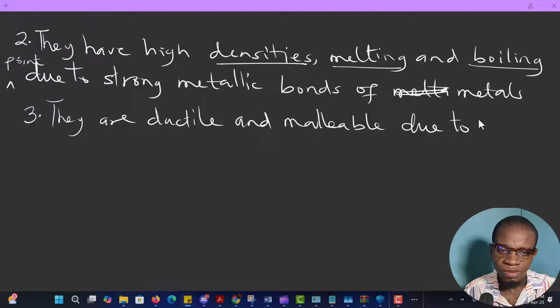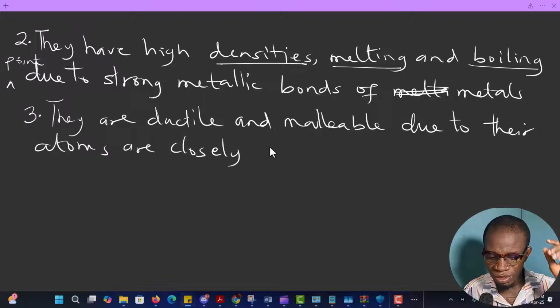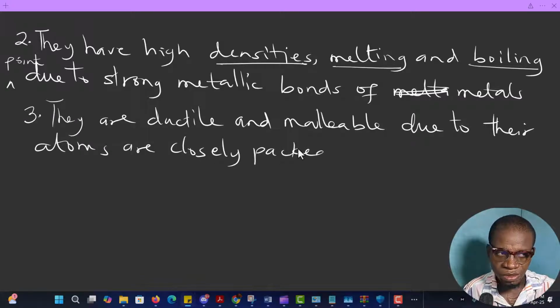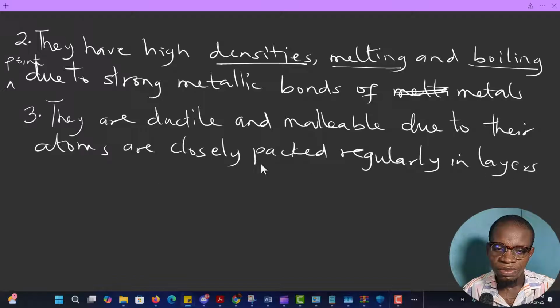Their atoms are closely packed, and they are closely packed regularly in layers, in layers of the same size,